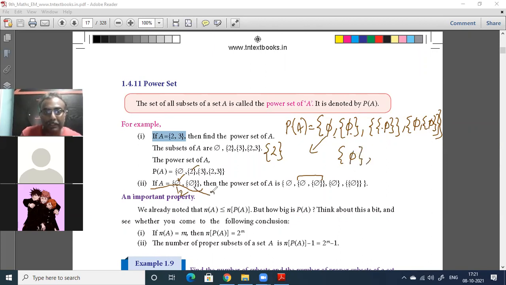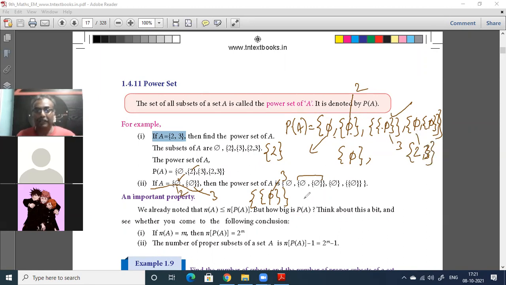Then this one is like 3. How will you put that? Already it is in brackets, so you put a bracket around it again. This is like saying this is 3. This is 2. Then you had 2 comma 3. 2 comma 3 is nothing but both these elements together. This is like saying 2 comma 3.